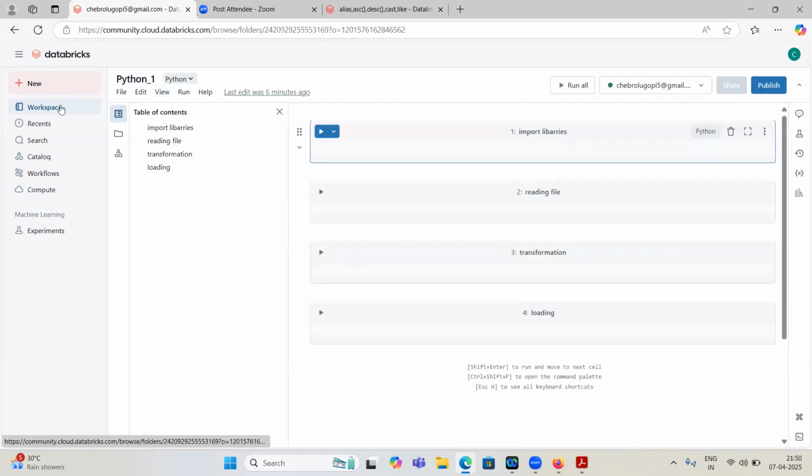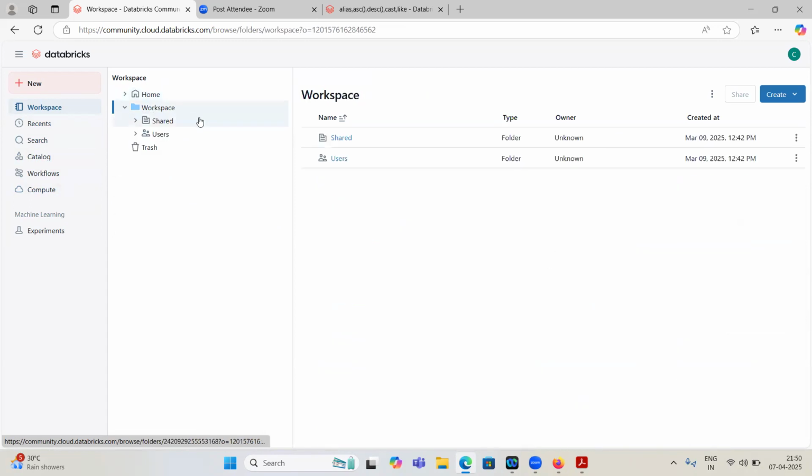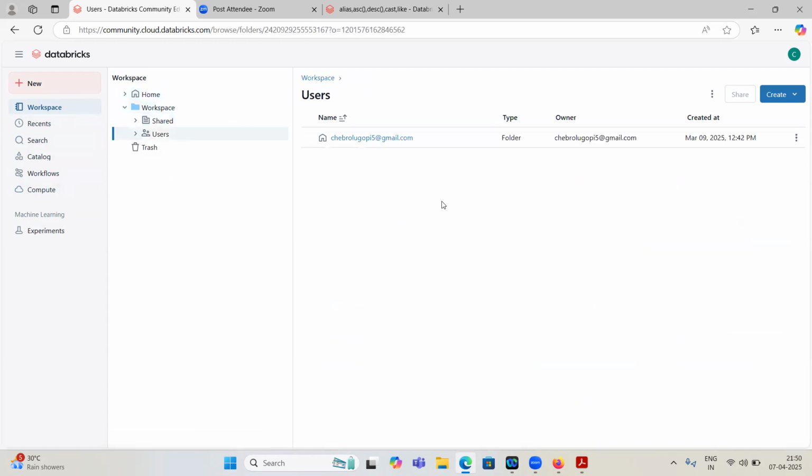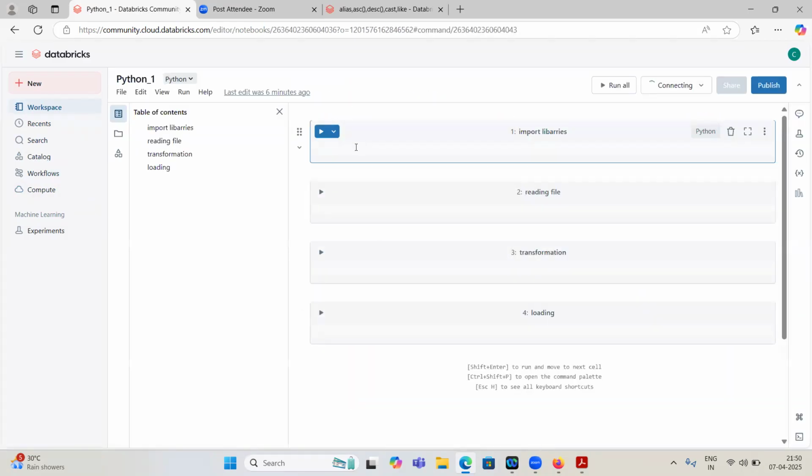So what is workspace? Workspace is nothing but everything: how to create notebooks, how to create workflows, how to store some Delta tables or files. Everything is under workspace only. Inside workspace, today we will create one notebook where we can discuss some Python fundamentals.